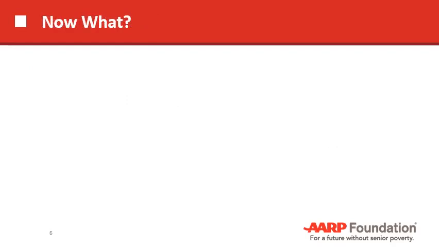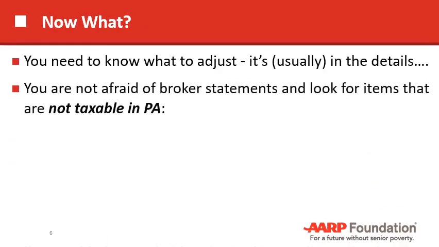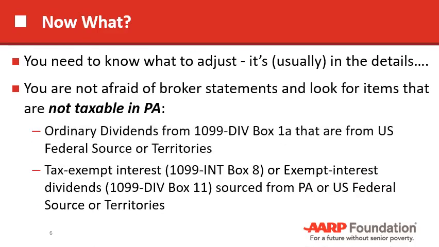So what are we going to do? You need to know how to adjust for Pennsylvania. It's going to be in a broker statement, and you're not afraid of them. You have to look for the items not taxable in Pennsylvania. So again, any ordinary dividends in box 1A from a U.S. federal source or territory, tax-exempt interest in box 8 of the INT, exempt interest dividends, box 11 of the DIV, coming from Pennsylvania or U.S. federal sources or territories.